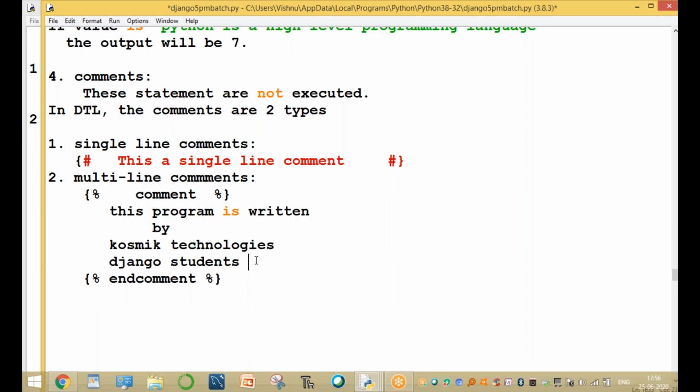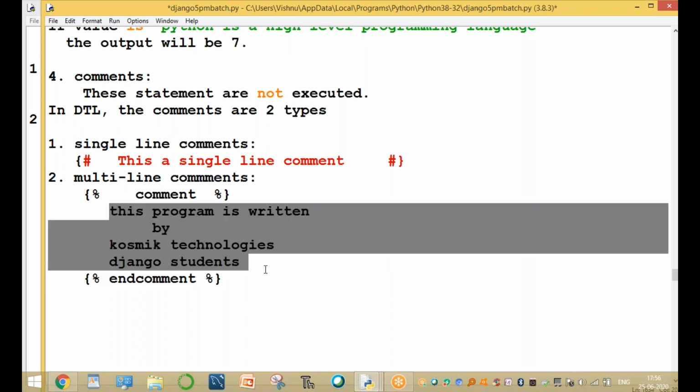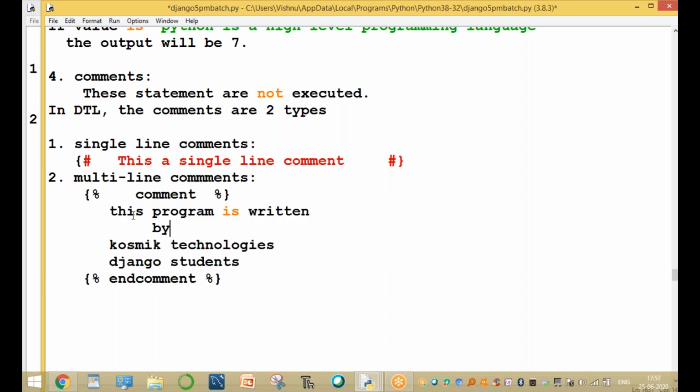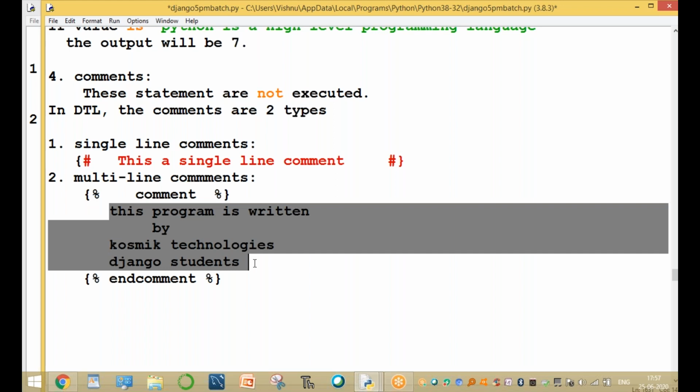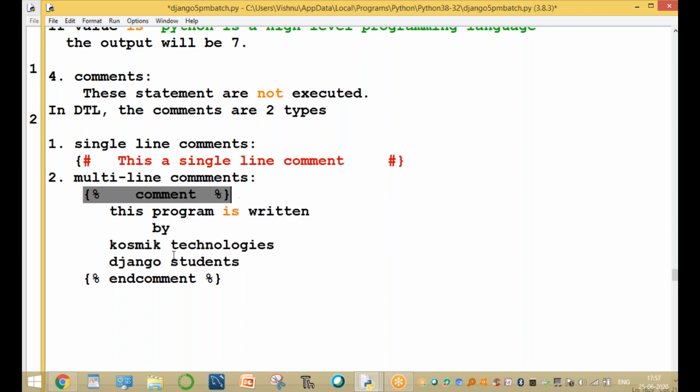Here these are four statements: first statement, second statement, third one, and fourth one. These four statements are not executed. Why? Because these statements are written in the comment block, between the comment and end comment, without spaces. Please observe this one. These are called comments.